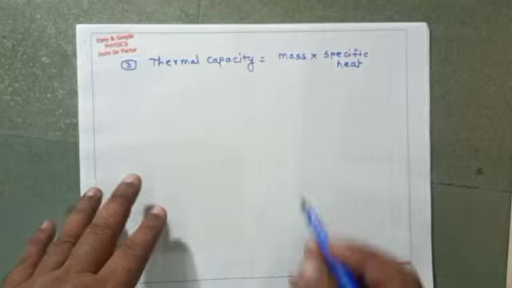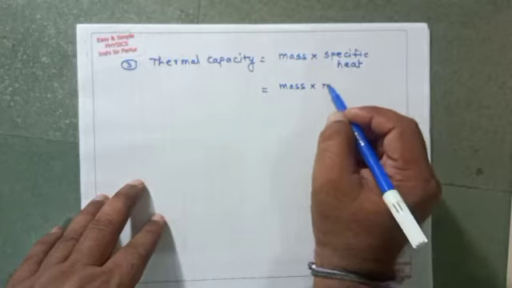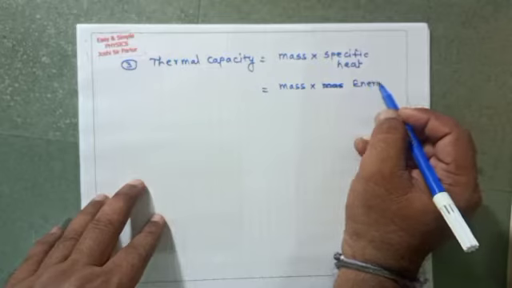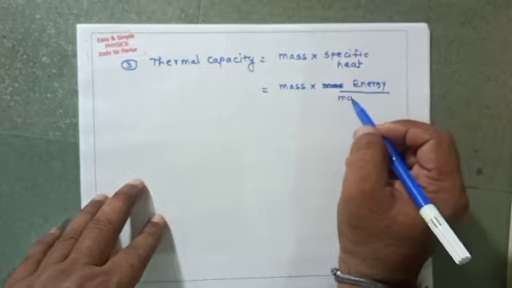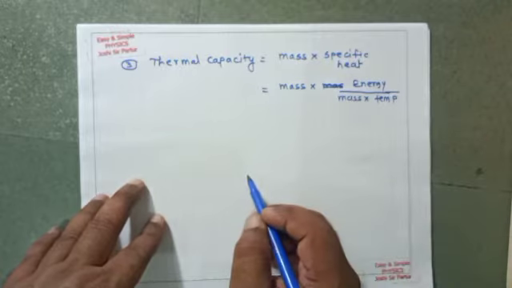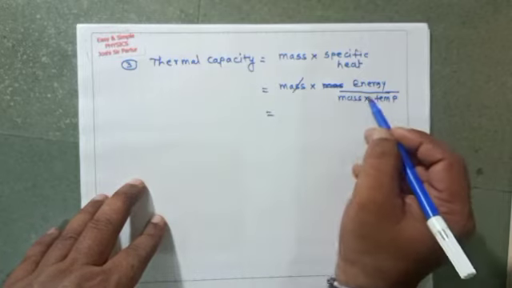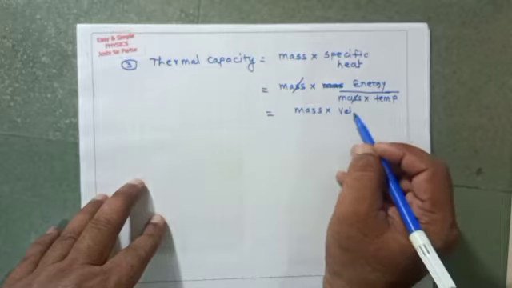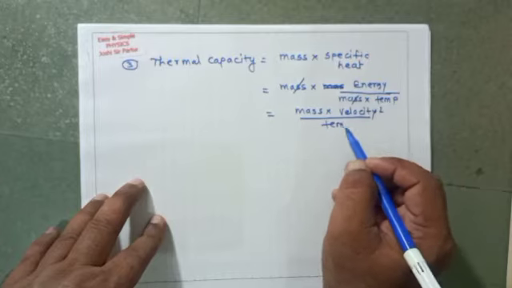So mass multiplied by specific heat is energy upon mass multiplied by temperature. Mass gets cancelled. Energy is mass multiplied by velocity square, divided by temperature.